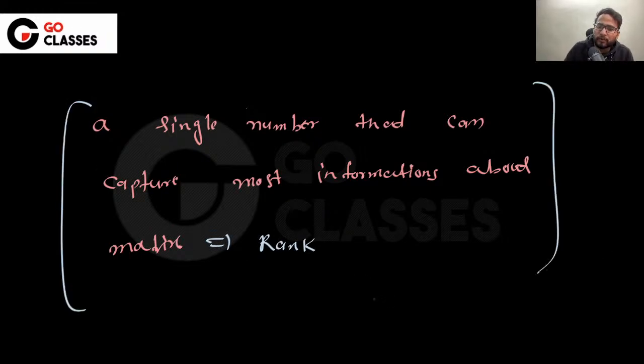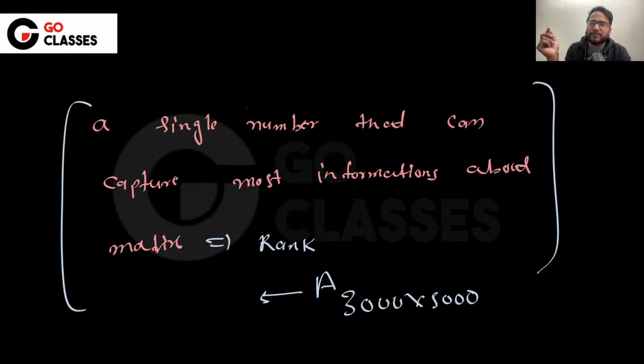The matrix dimension could be anything. Maybe it is 3000 into 5000. Matrix dimension, let's suppose this big. It's still a single number, which is rank, which is telling so much about this matrix, which means it is telling how many linearly independent rows there are, how many linearly independent columns there are, and so on.